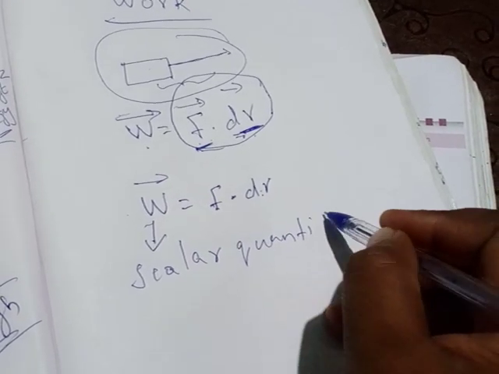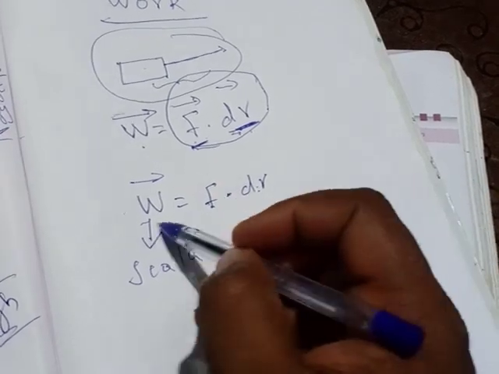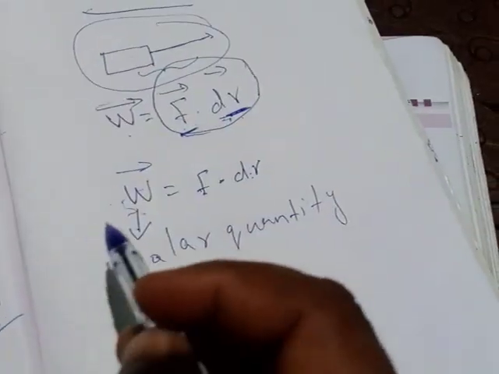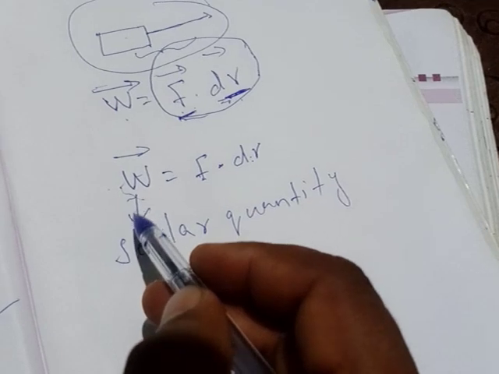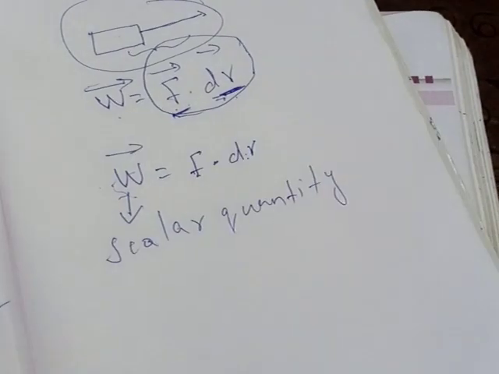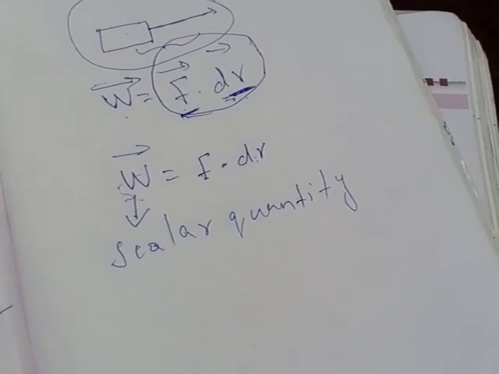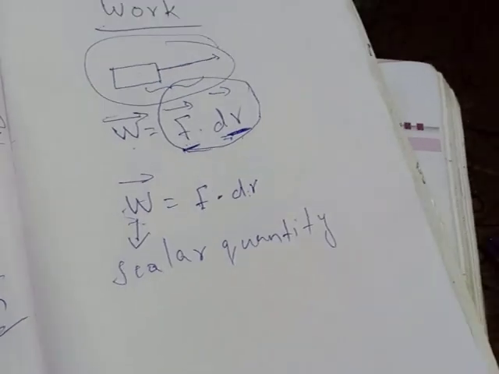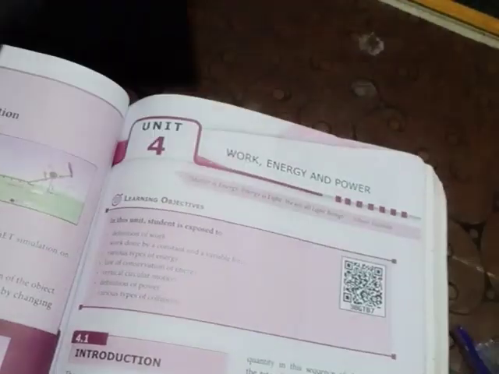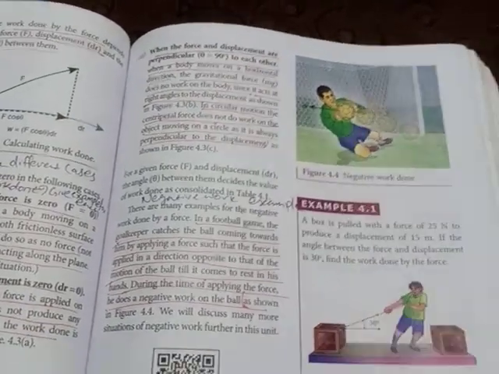So it does not have direction, but it has magnitude. And we know that the unit of work done is the same as the energy. So energy transformed is equal to work done, we can tell.